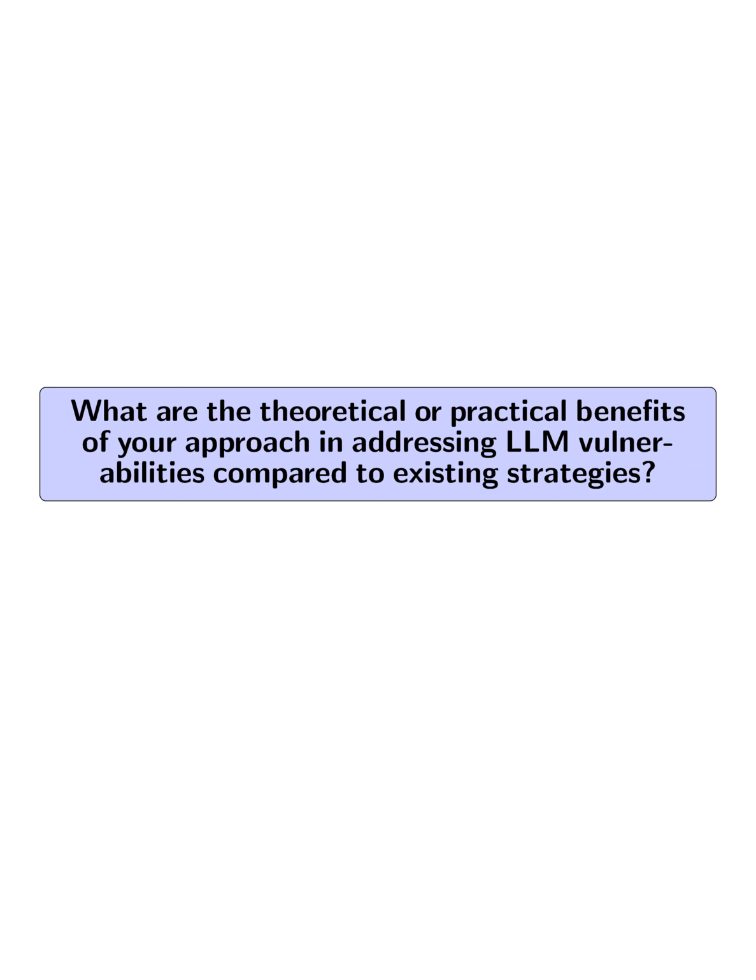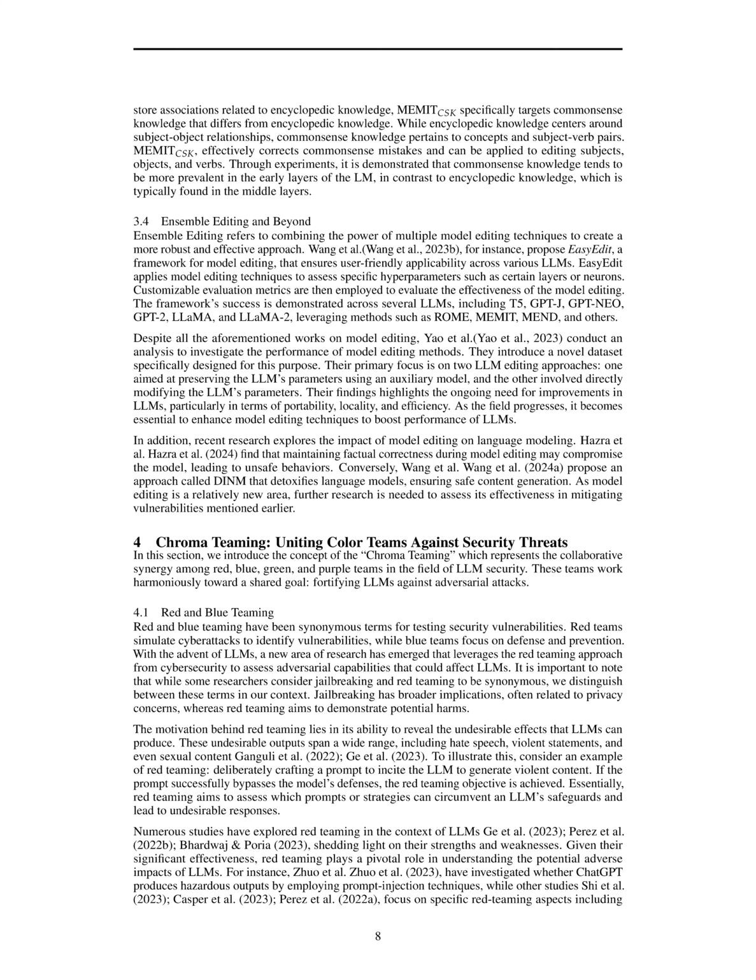What are the theoretical or practical benefits of your approach in addressing LLM vulnerabilities compared to existing strategies? The theoretical and practical benefits of our approach, particularly through chroma teaming and model editing, lie in their comprehensive and collaborative nature in addressing LLM vulnerabilities.